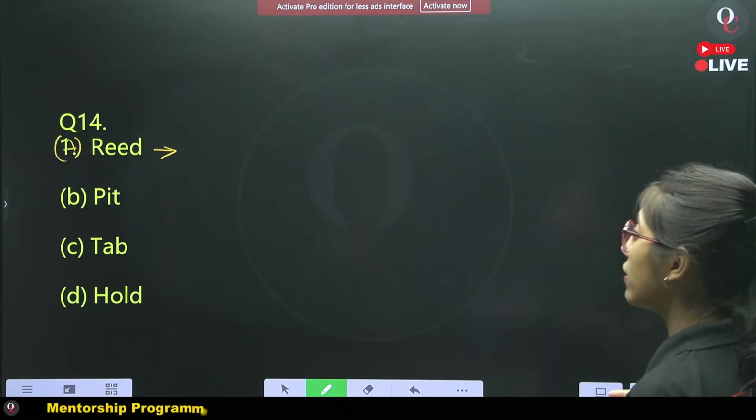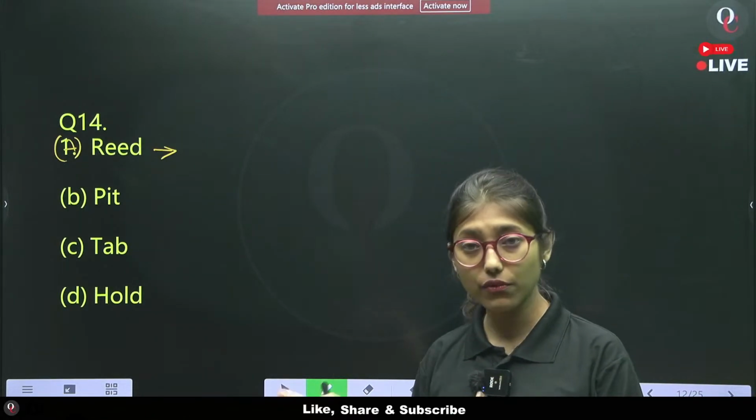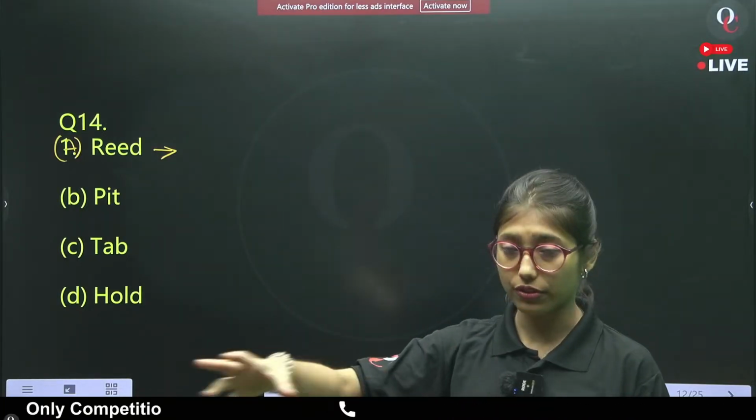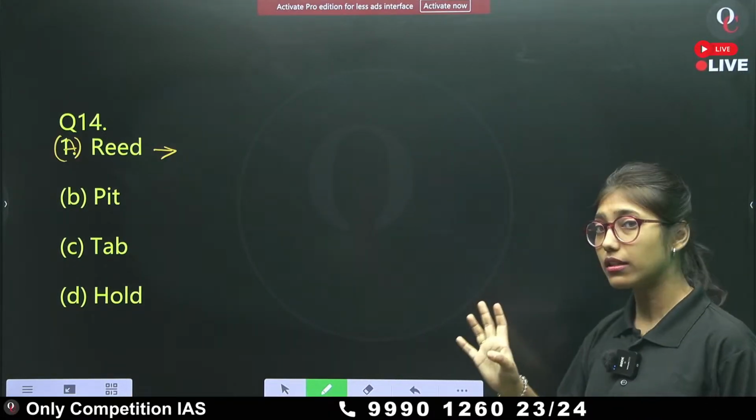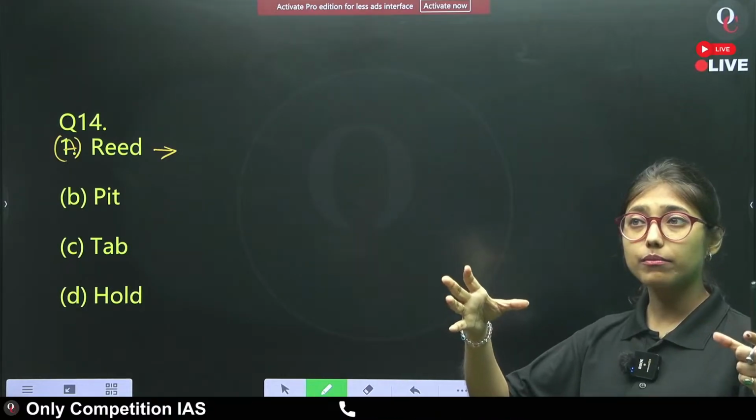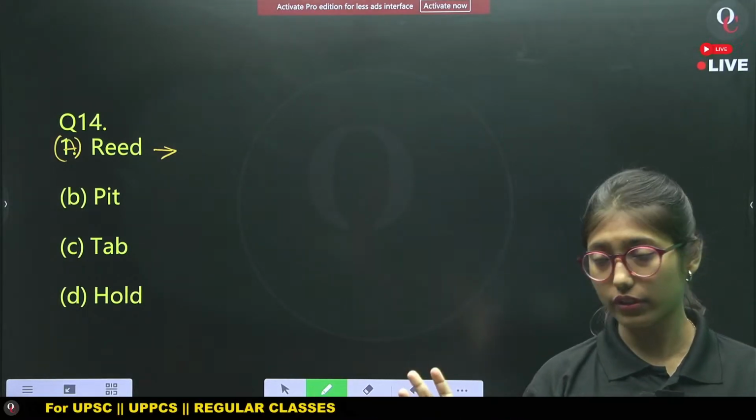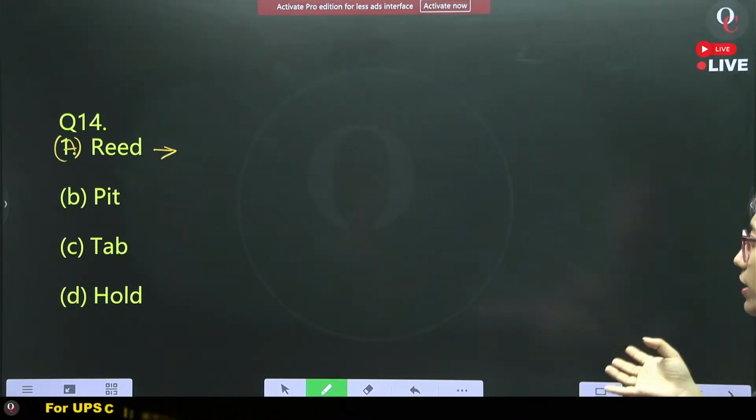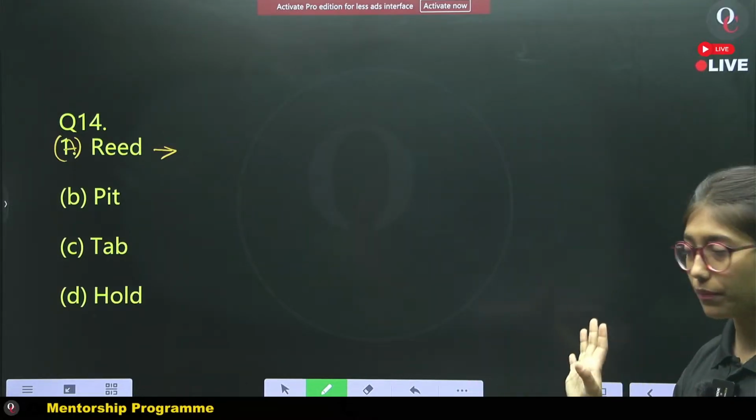What is pit? A pit is a dug hole where garbage or something like that is put.